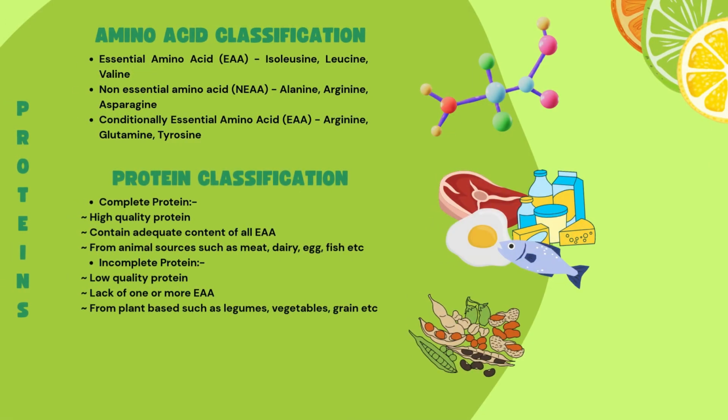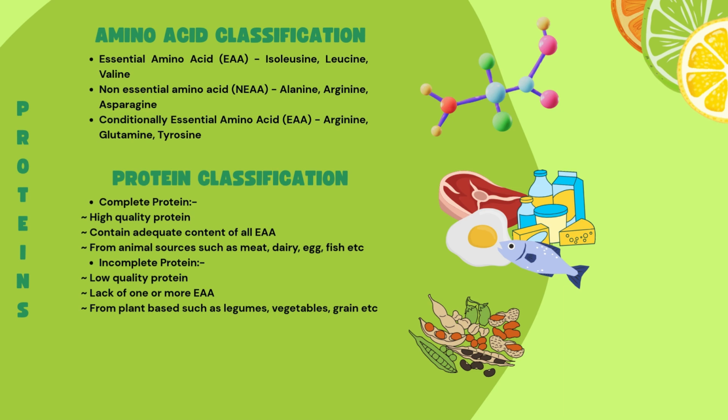The second one is proteins. In proteins, we have amino acid classification and protein classification. For amino acid classification, we have three. The first one, essential amino acids, EAA: isoleucine, leucine, and valine. The second one, non-essential amino acids, NEAA: alanine, arginine, and asparagine. The third one, conditionally essential amino acids: arginine, glutamine, and tyrosine.